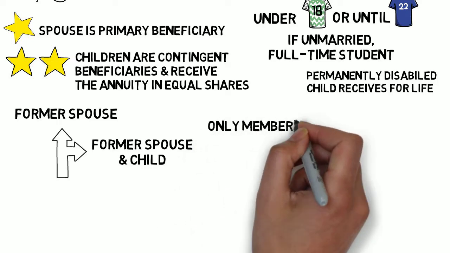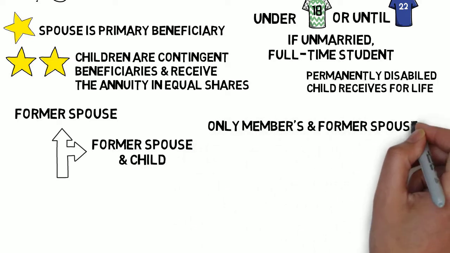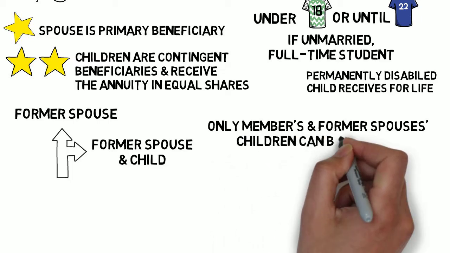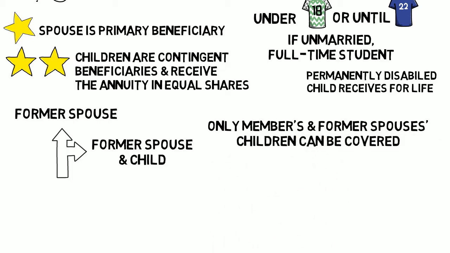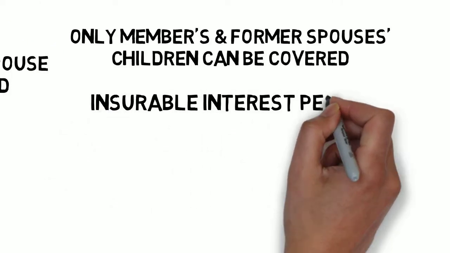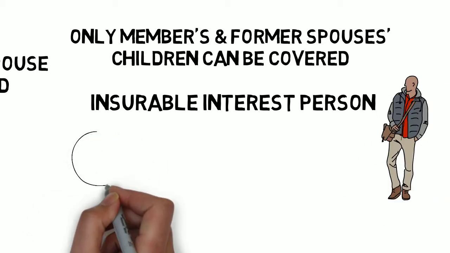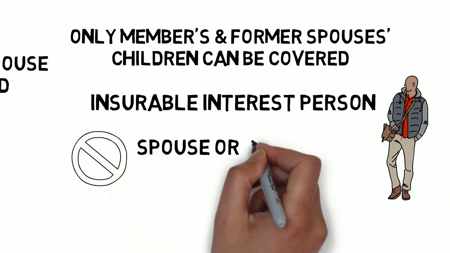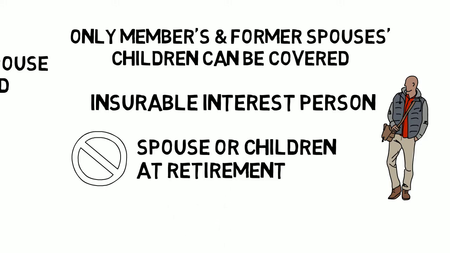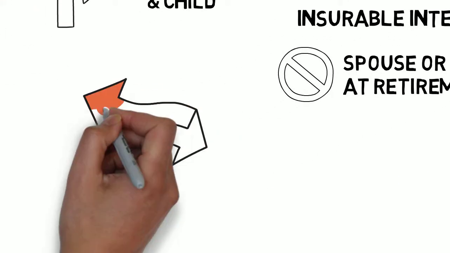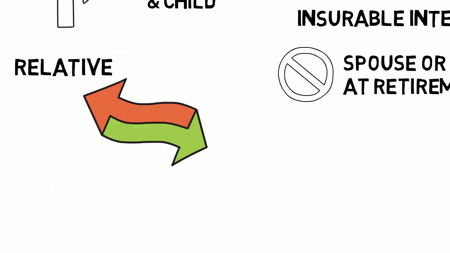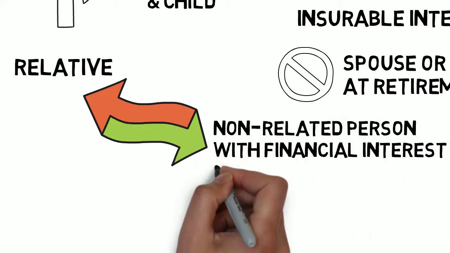Under this option, only children which resulted from the marriage of the member and the covered former spouse are eligible to be covered. Insurable interest. Insurable interest coverage can be elected only if the retiring member does not have a spouse nor dependent children at retirement, and can be a relative or a non-related person with a financial interest in the retiring member.